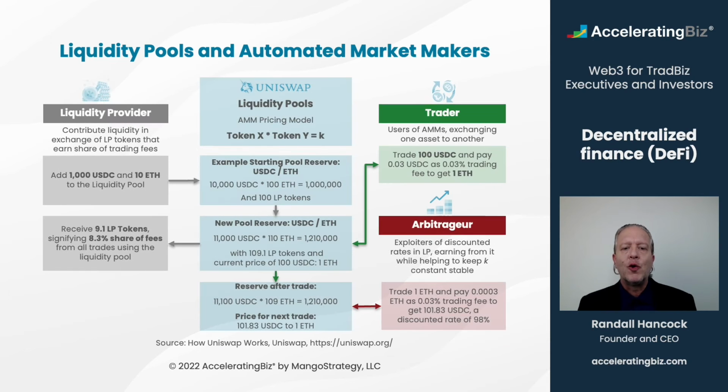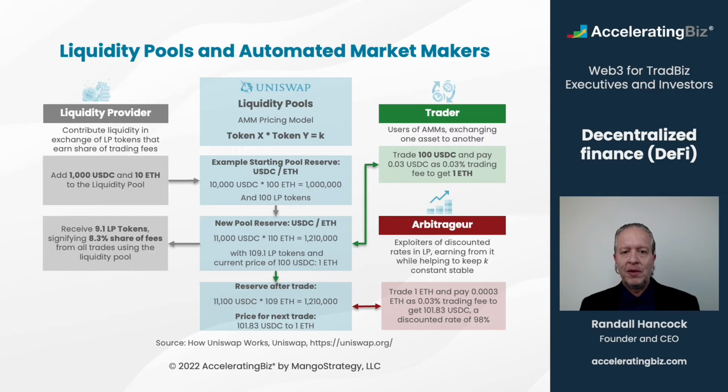Liquidity pools and automated market makers eliminate order books, enabling decentralized exchanges with automated price discovery. Just like lending protocols have algorithms to automatically process the borrowing and lending of crypto assets, decentralized exchanges use an innovation called automated market makers to enable crypto asset trading. The Uniswap protocol pioneered this model, enabling smart contract pairs that manage a liquidity pool made up of the reserves of two different ERC20 tokens.